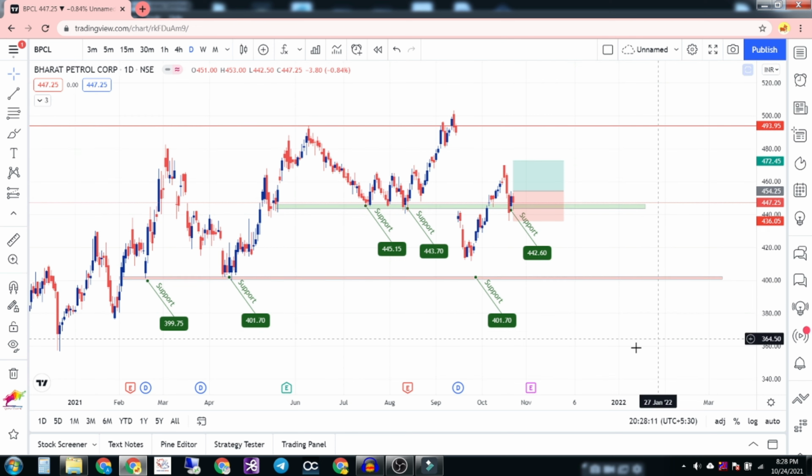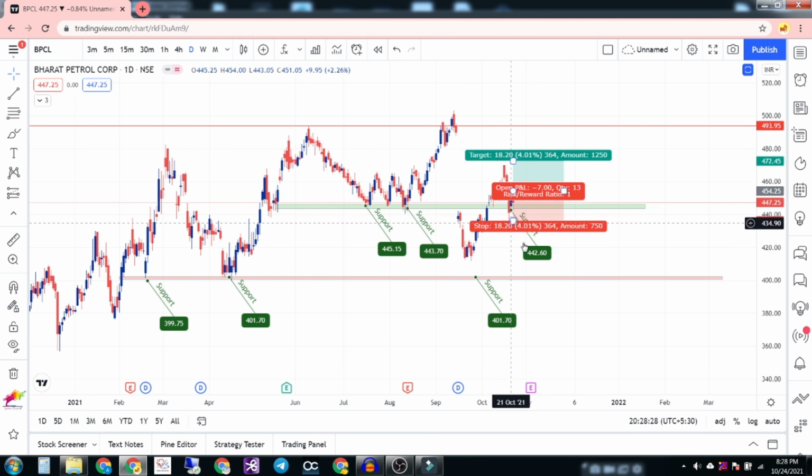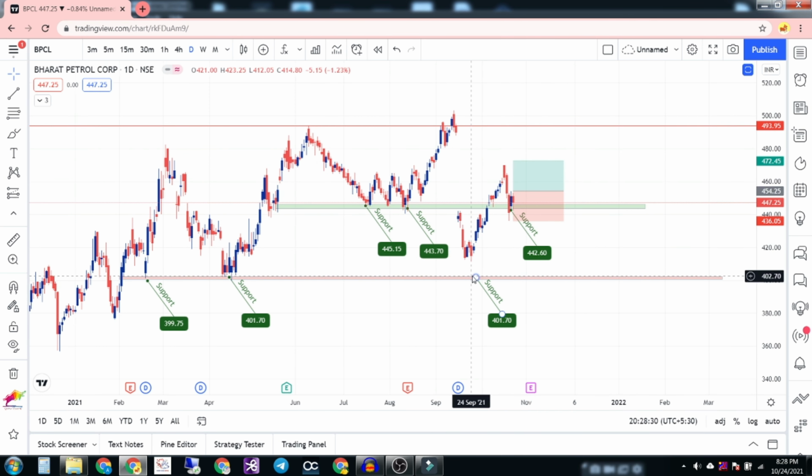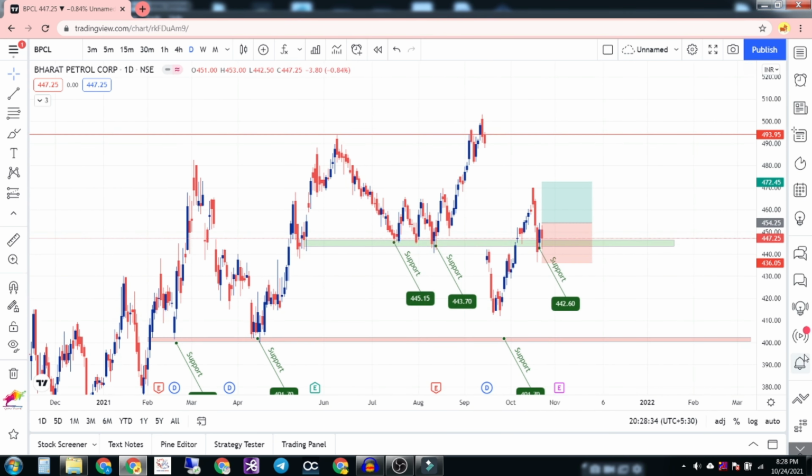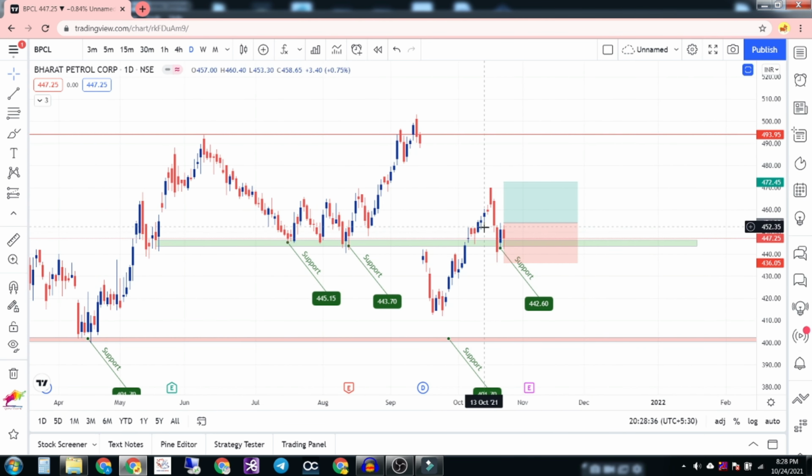What is happening in BPCL is, yeah, this support I was expecting when BPCL declared some dividend, split and bonuses. I was expecting it to open at 440. I was expecting this 400 level to be touched once before going upside. What happened is it didn't come here, so I couldn't take a trade, but I was about to take a trade in this area, but I didn't take.